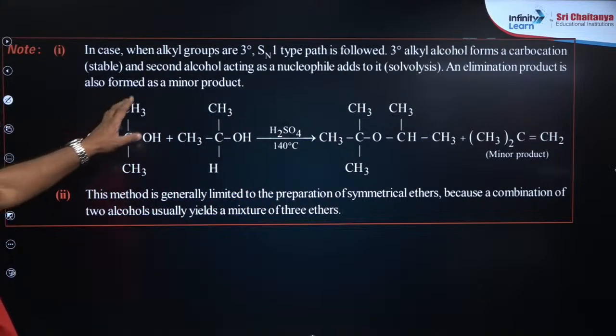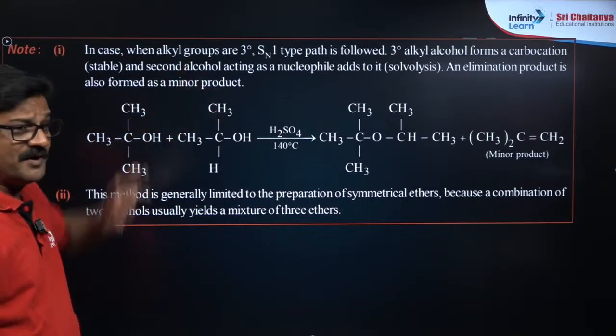In case an alkyl group is tertiary, SN1 type of path is followed.